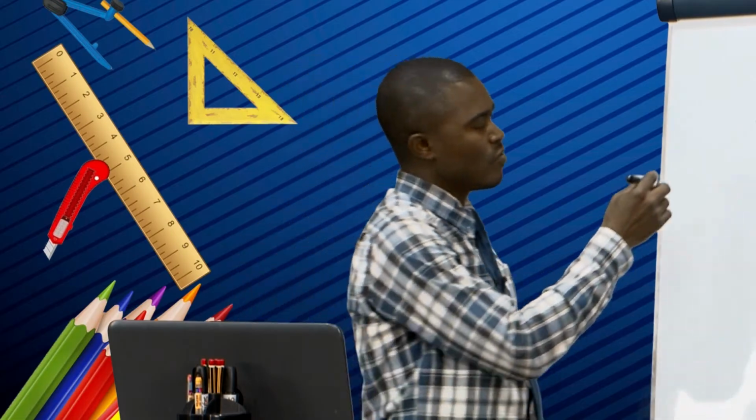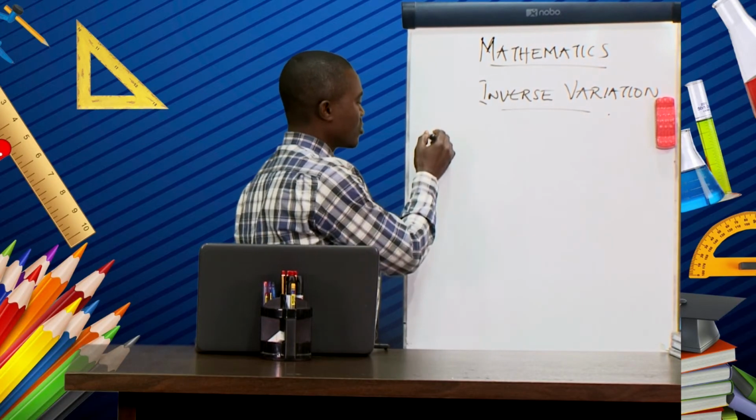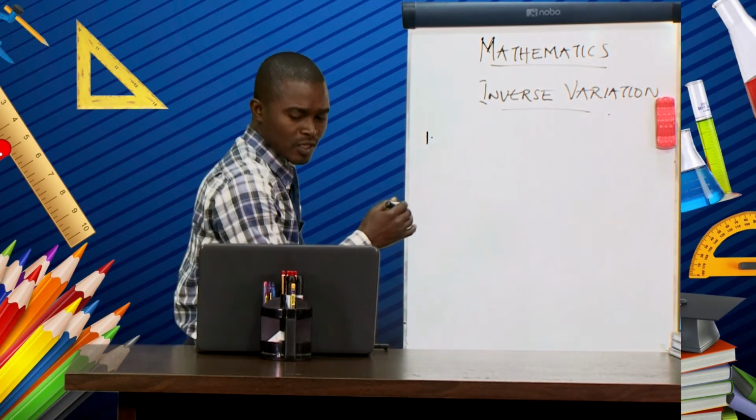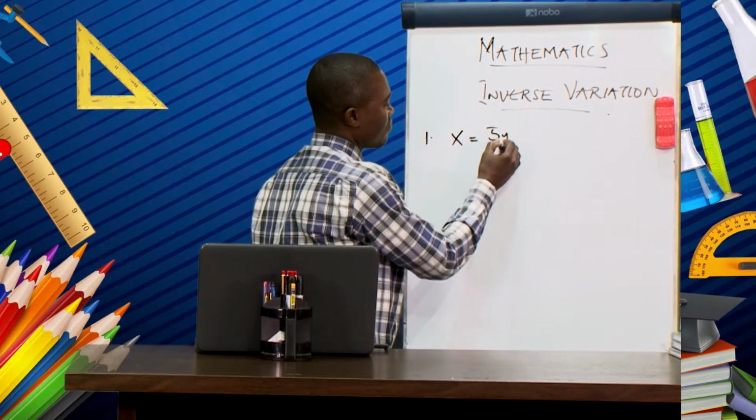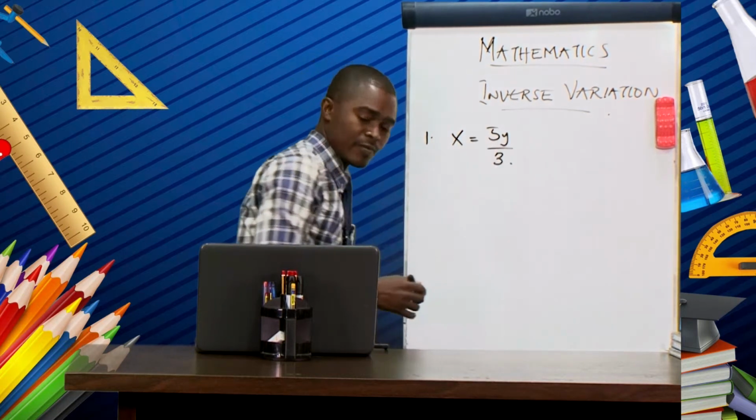For question number 1, the solution to the assignment I gave last 2 weeks, the formula connecting x and y is x equal to 5y over 3.